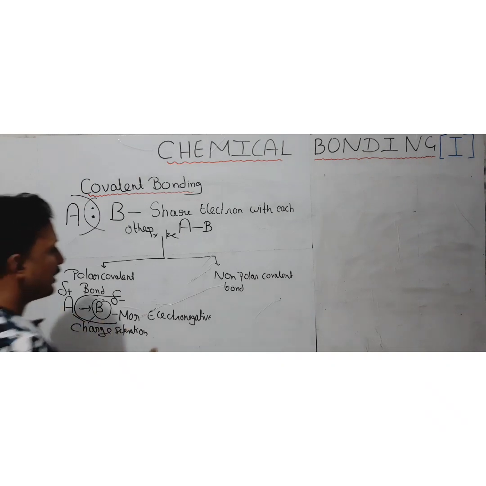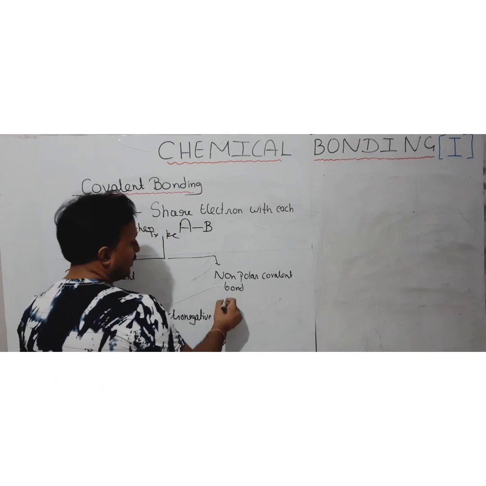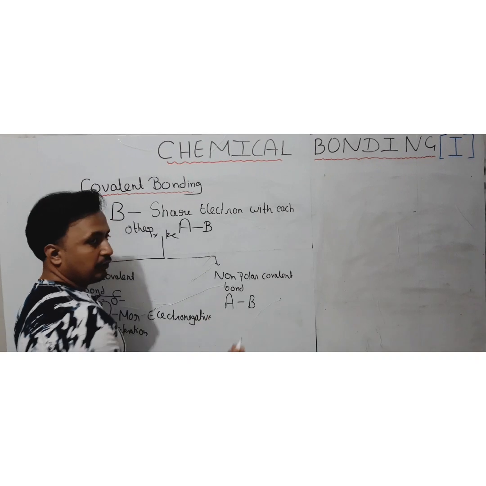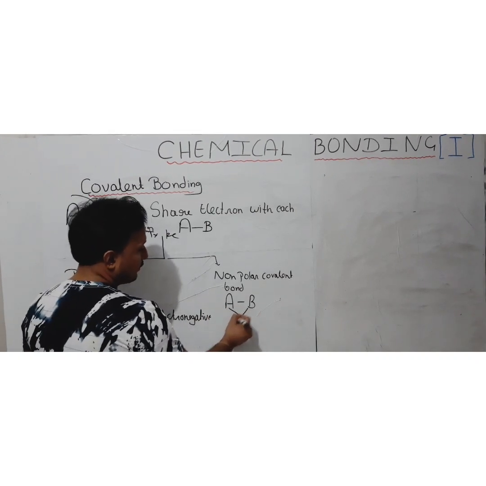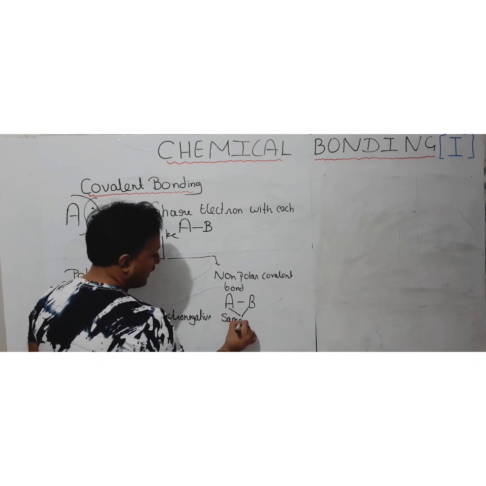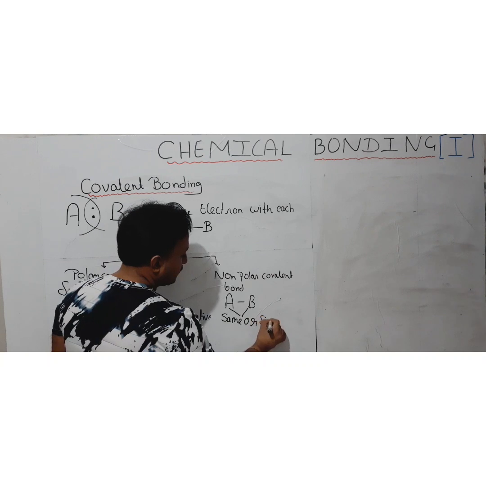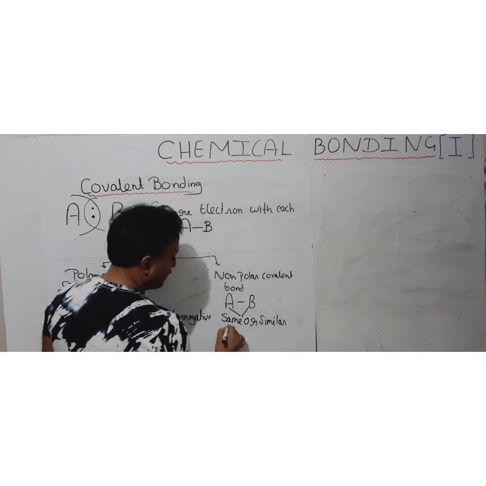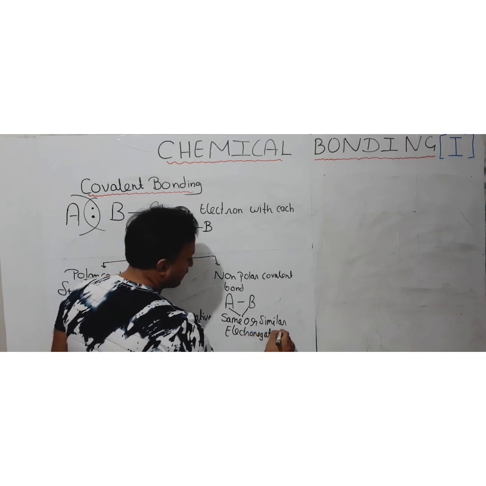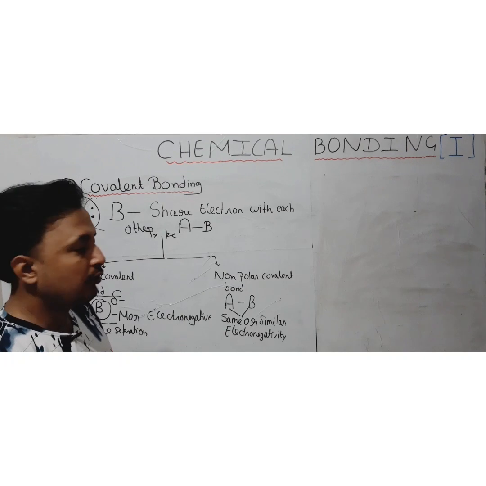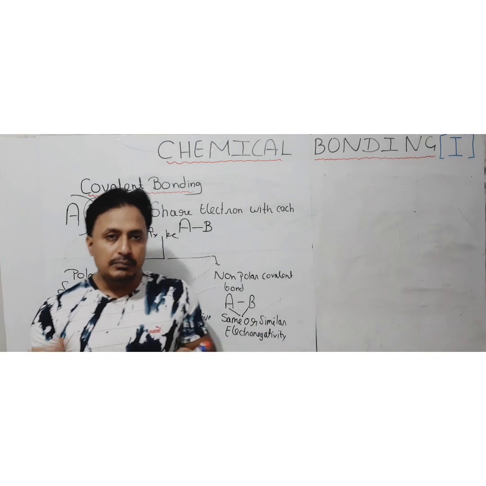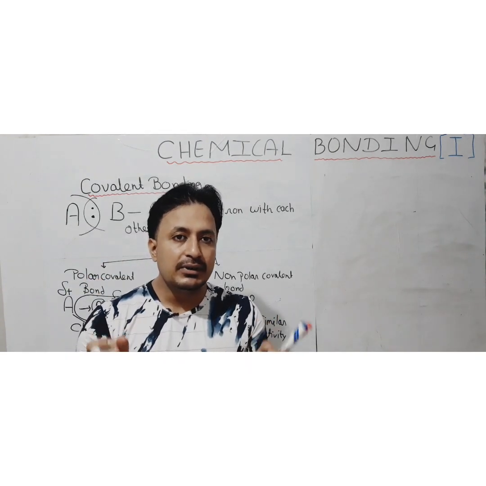One more type is there, that is the non-polar covalent bond. Here, suppose A and B are combining and forming a bond by sharing of electrons, then in such a case the atoms forming such a bond will have the same or similar electronegativity. Same when the same atoms combine, and similar means the atoms may be different, but they will have similar electronegativity.